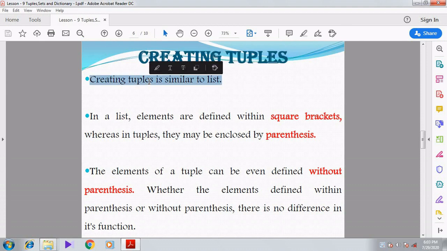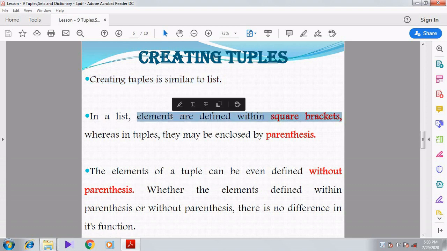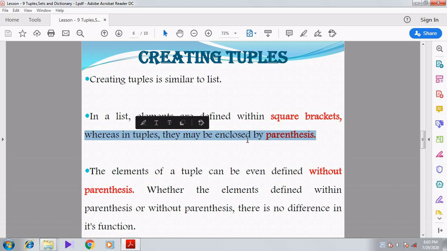So creating tuples is very similar to list. It's a very simple thing. How we created the list, in the same manner we can create the tuple. In a list, elements are defined within the square brackets, whereas in tuples they may be enclosed by parentheses. This we know already, in the last slide itself we have discussed. The list elements will be enclosed within square brackets. The tuple elements can be enclosed within parentheses.